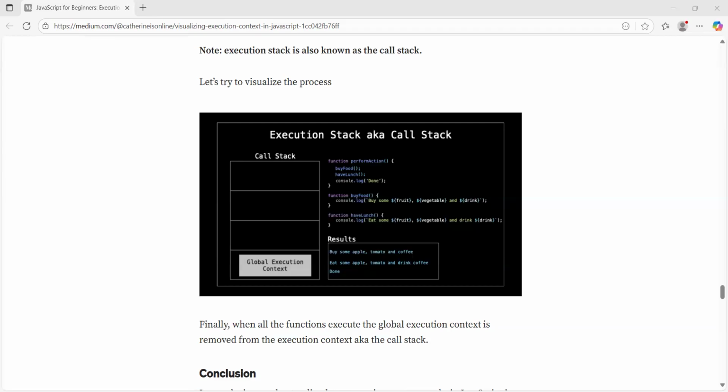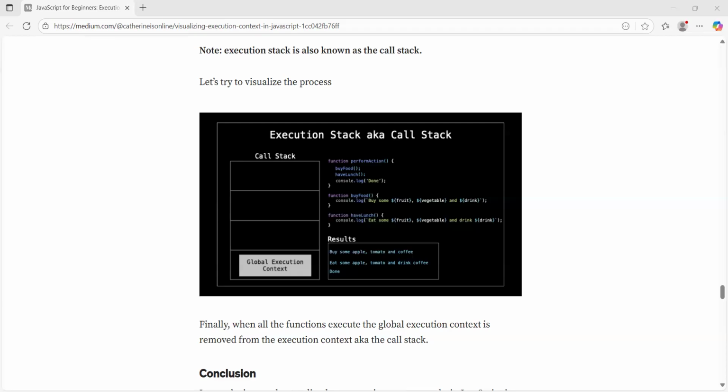This is the first thing that JavaScript creates. When our JavaScript program runs, it will first create the global execution context. It is like the main box of your entire program that starts running.